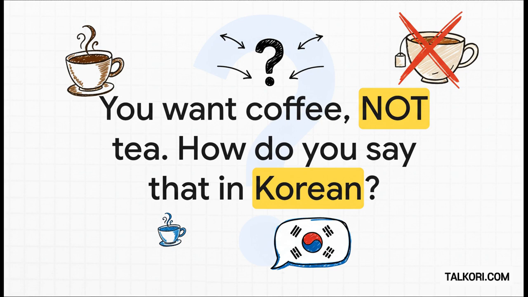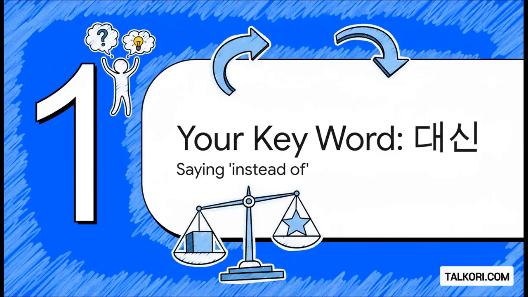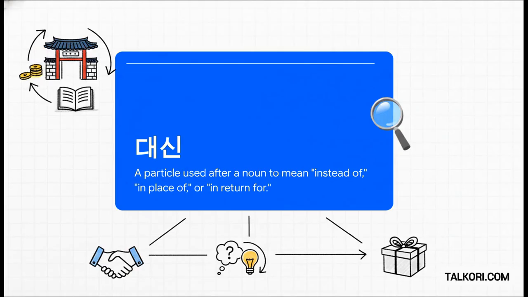This is the exact puzzle we're going to solve right now. And you're going to love this. The answer is actually really simple. It all comes down to just one super powerful little word, 대신. This word is your key. It's going to unlock a whole new way for you to express exactly what you want. So what is this magic word?